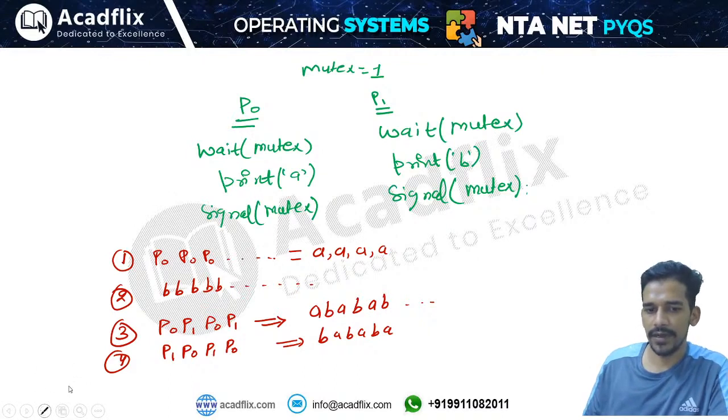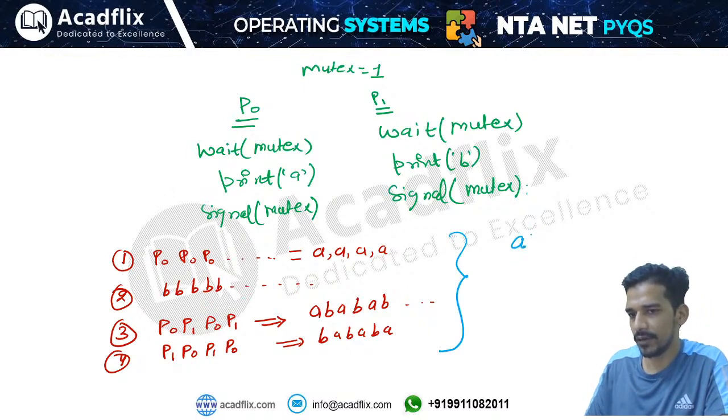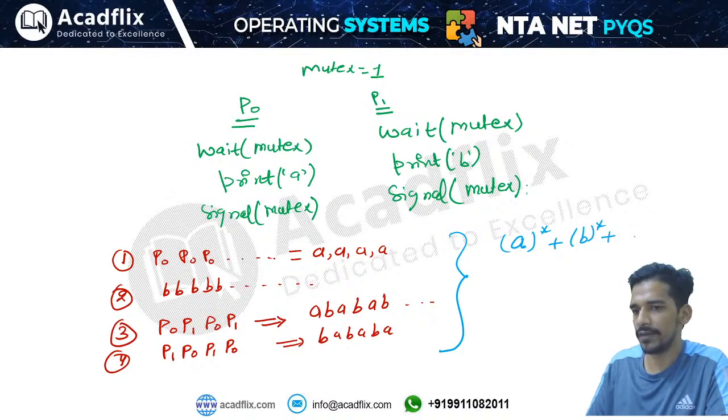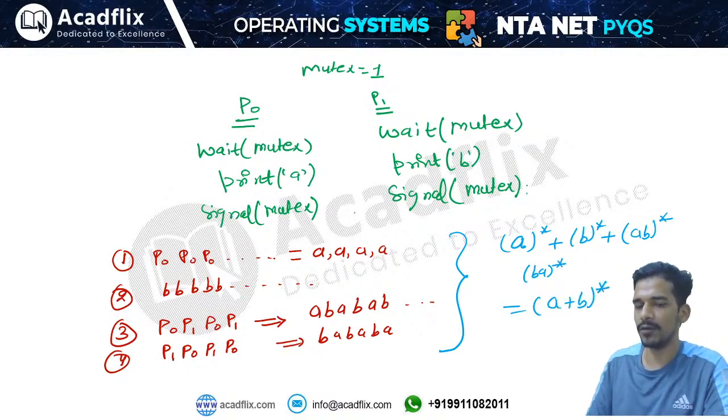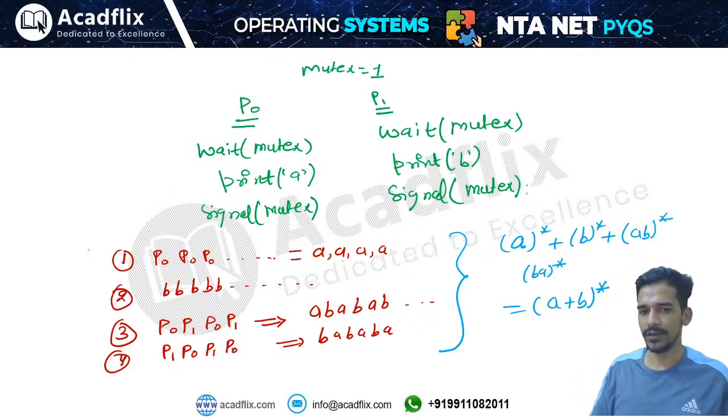So if you combine all these outputs, the possible outputs are: either the strings of A, or the strings of B, or the strings of AB, or the strings of BA. This is nothing but (A+B)*. From this you can get all the strings of A's and B's. So these are the four possible conditions.